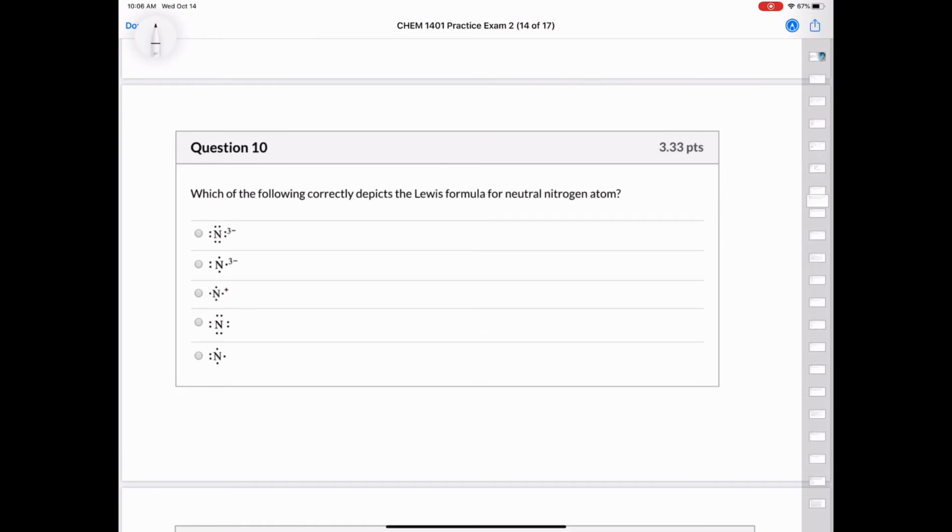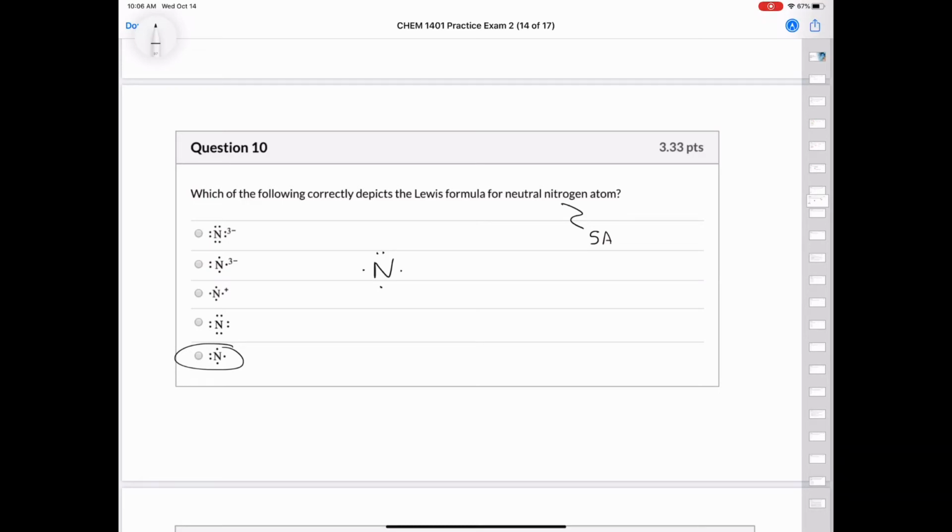Which of the following correctly depicts the Lewis formula for a neutral nitrogen atom? Nitrogen is in group 5A, and so it has 5 valence electrons. You write the atomic symbol. We start placing 1, 2, 3, 4 electrons around, 1 on each side, and then we're going to have to pair up another electron for the 5th electron. We could put it on the top, on the sides, or on the bottom.